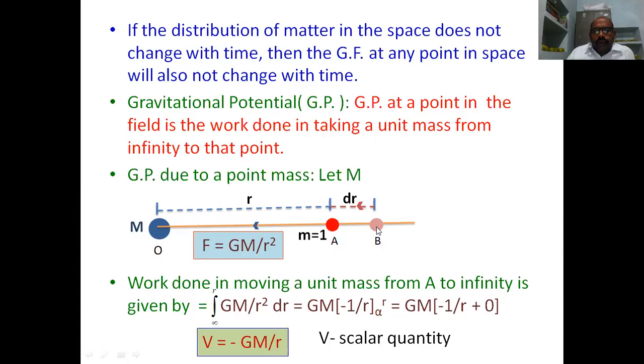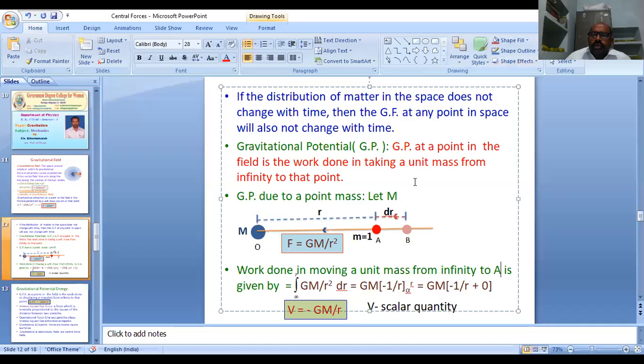So initially we are taking a point B. We are taking another mass, small m. Here we are taking m equal to 1 as unit mass. So the work done in bringing the unit mass from infinity to a point in the field.